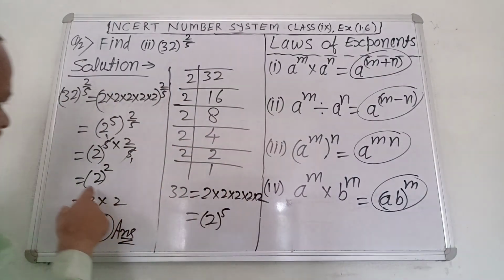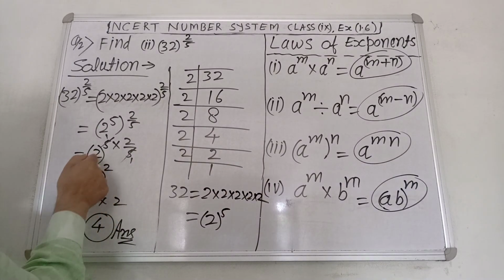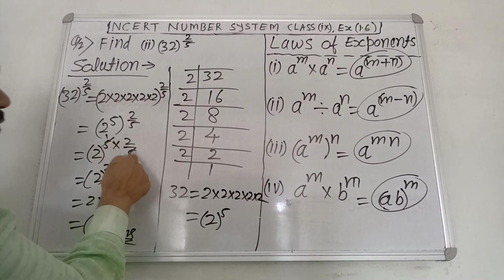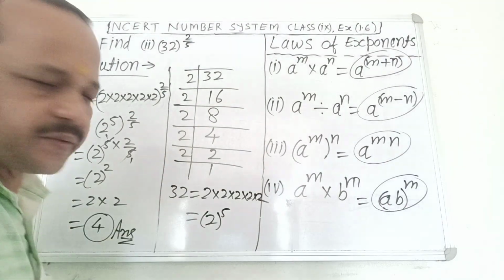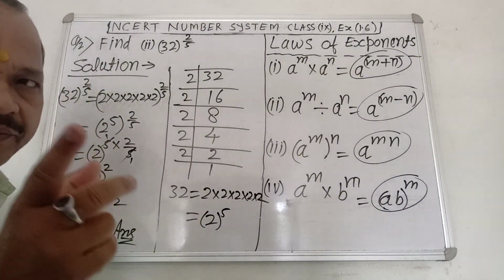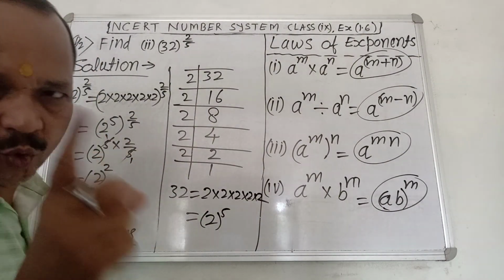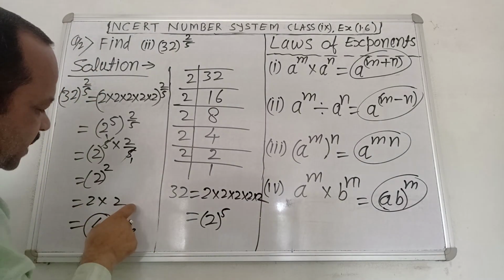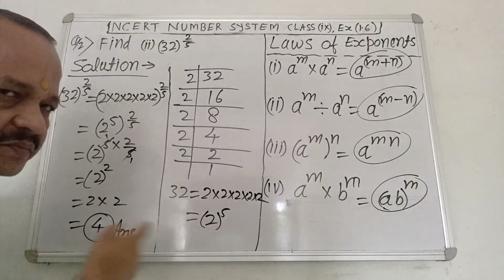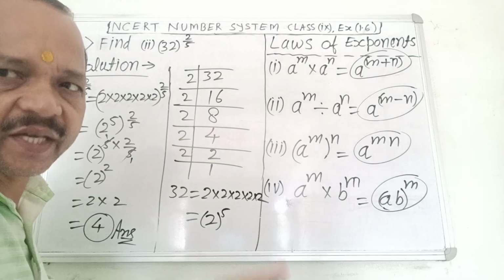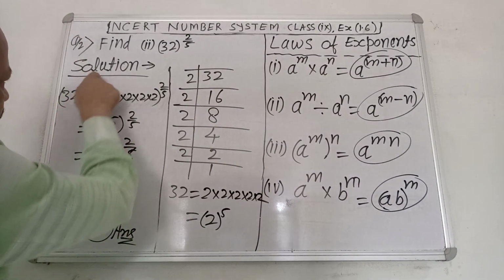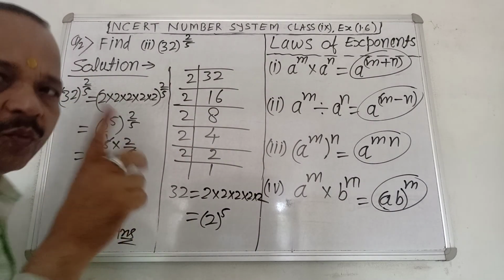Equal to 2 power 5 multiplied by 2 by 5. Cut 5 and 5. It becomes 2 power 2, which means 2 multiply 2 equals 4. 4 is your answer. It means 32 power 2 by 5 equals 4.